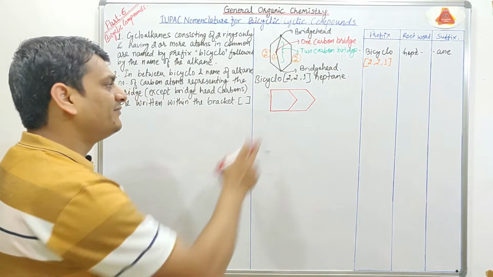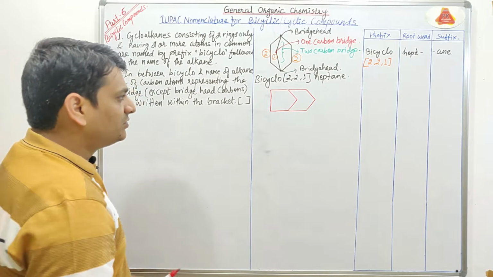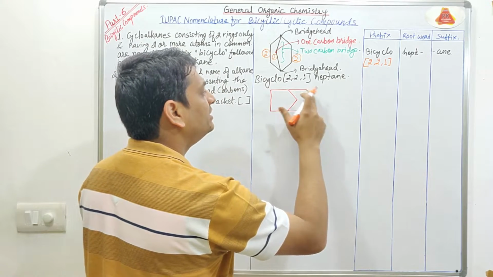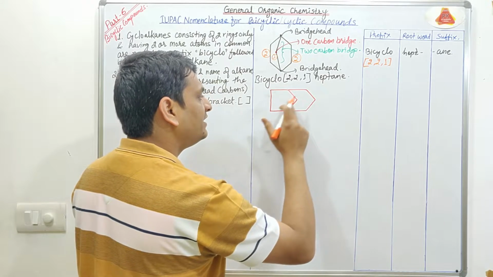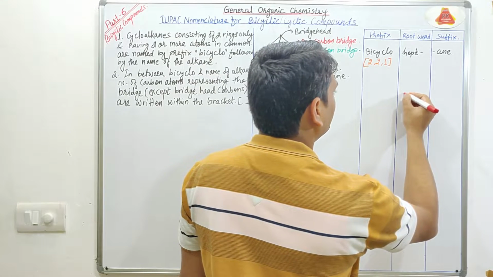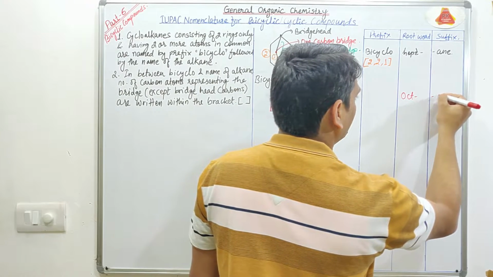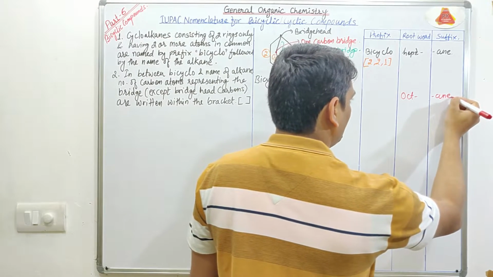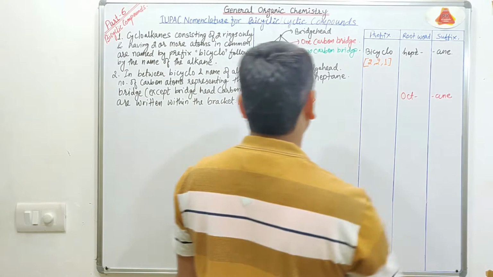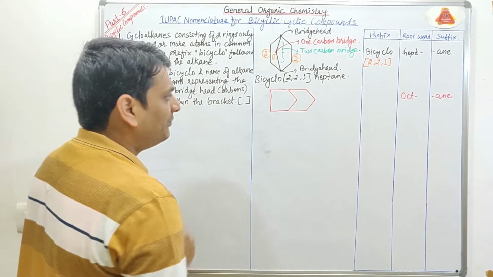So what will be the name for this structure? This structure contains a total of 1, 2, 3, 4, 5, 6, 7 and 8 carbon atoms. So the root word will be octane, so here the root word will be oct and the suffix will be ane. Now coming to the numbering.